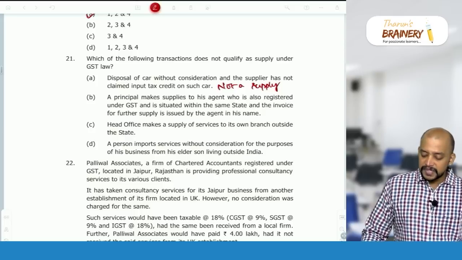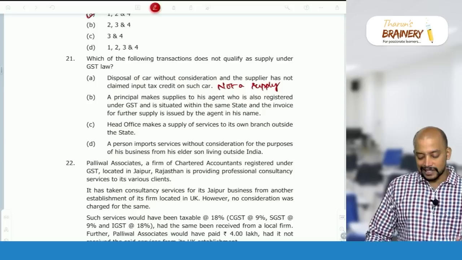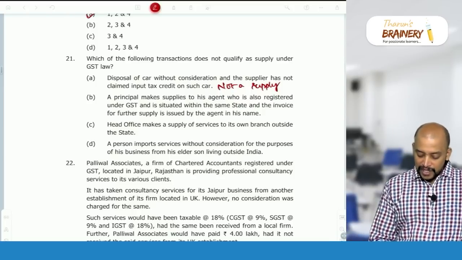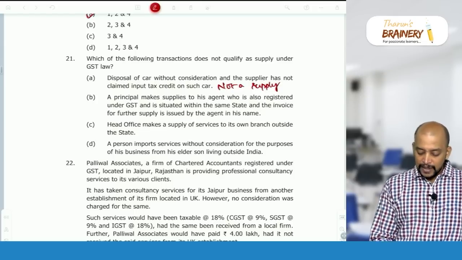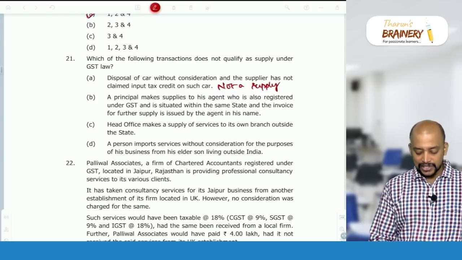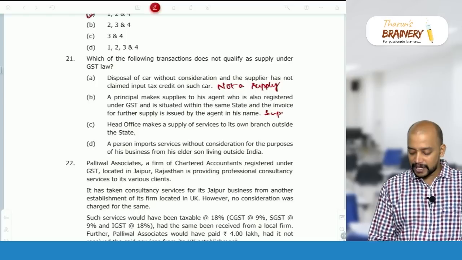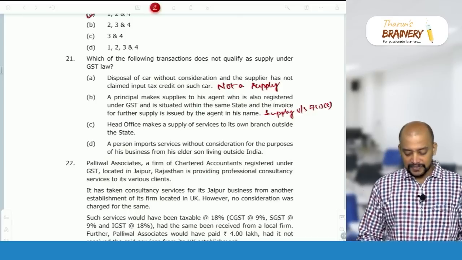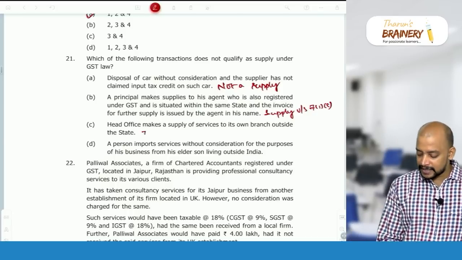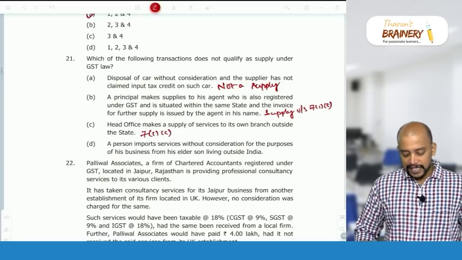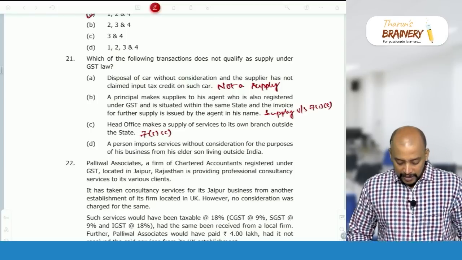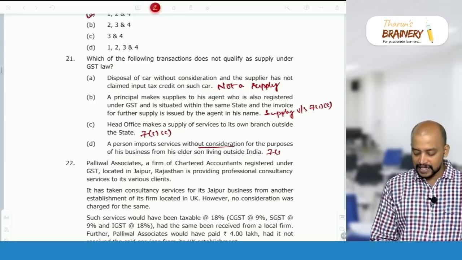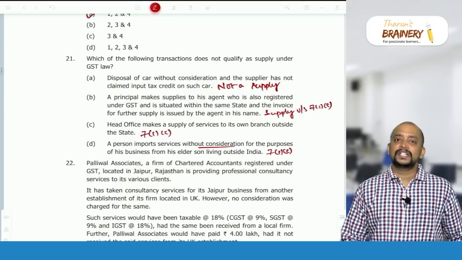Then next, a principal makes supply to his agent who is also registered under GST and is situated within the same state, and an invoice for further supply is issued by the agent in his name. Agent acting on behalf of the principal, so that will become a supply under section 7(1)(c). Then next, head office makes supply of service to its own branch in another state, distinct persons: supply under section 7(1)(c). A person imports service without consideration for the purpose of his business from his elder son living outside India. That is 7(1)(c). Why? A son, whether or not dependent, will always be treated as related.